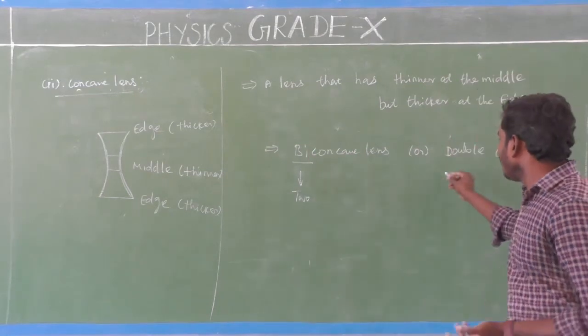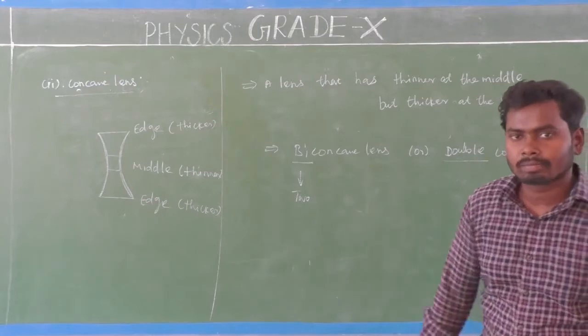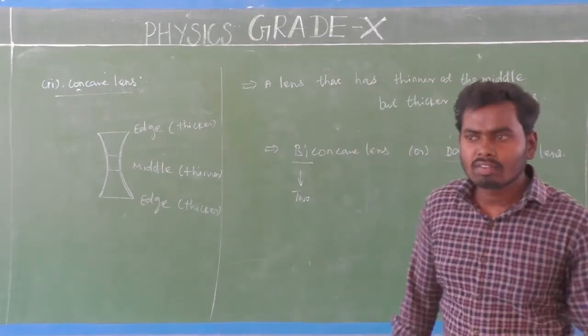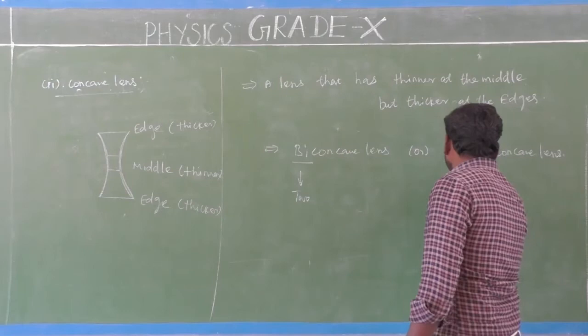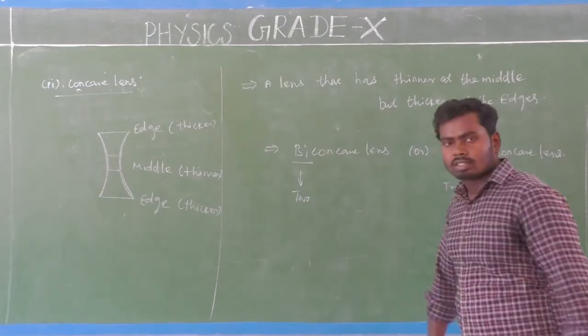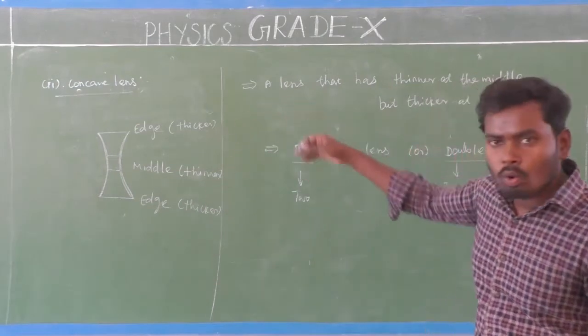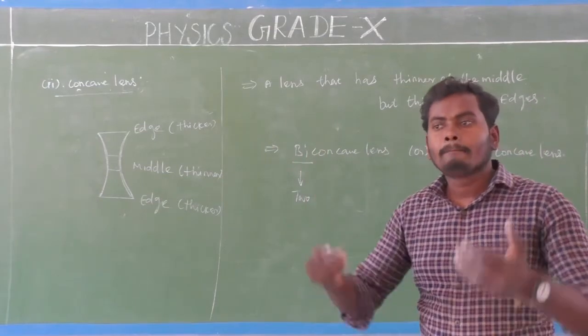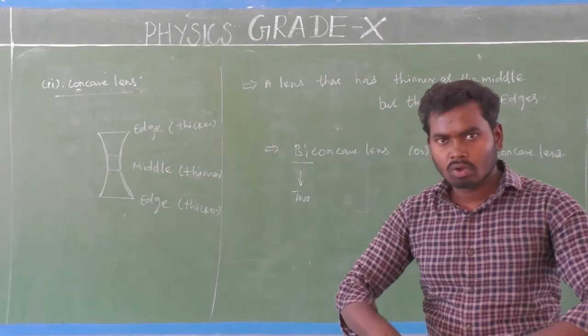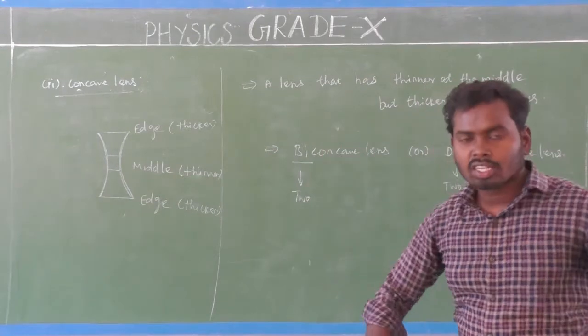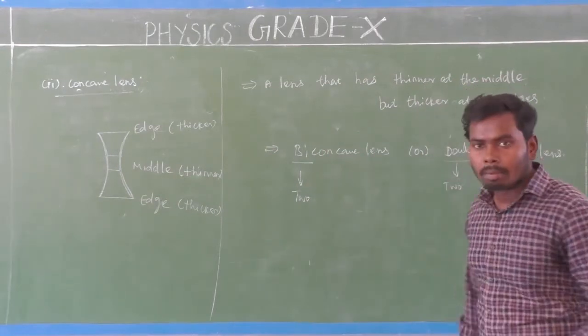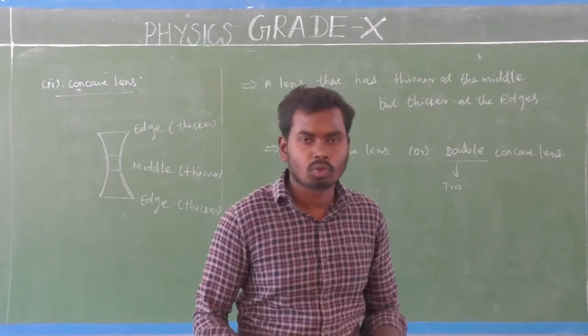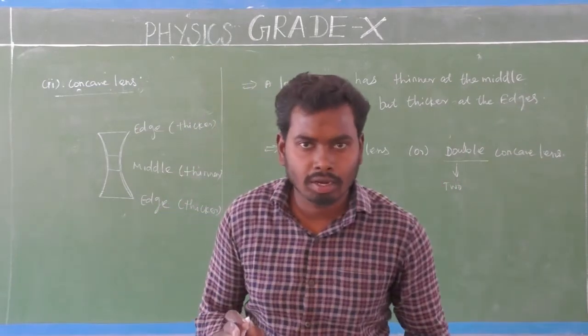Next, why is it called a double concave lens? What does the word double mean? Double also means two. So this concave lens has two surfaces. These two surfaces are bulging in the inward direction, which means curved inward. That is the reason why it is called a double concave lens. Very simple.